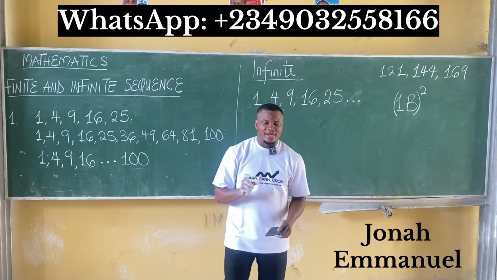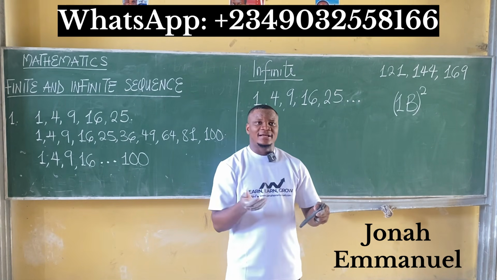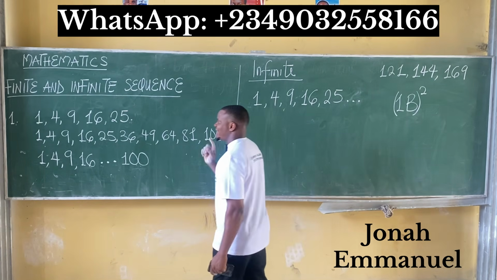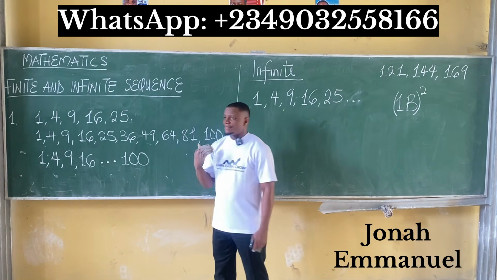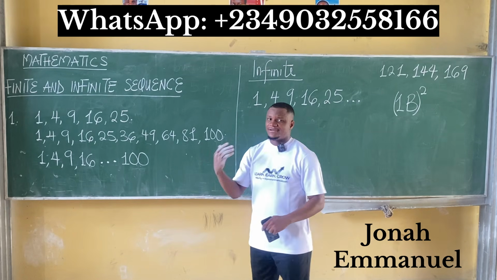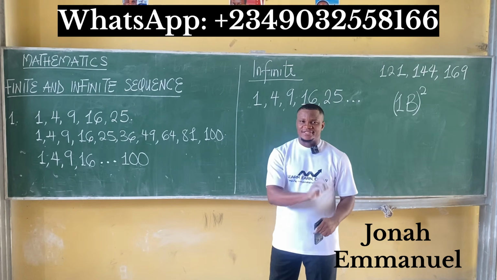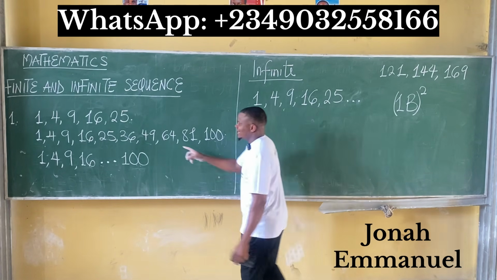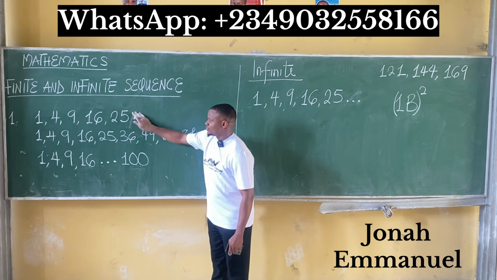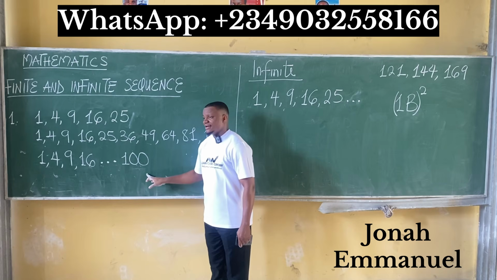The major way of differentiating between a finite sequence and an infinite sequence is that a finite sequence has an end. You have a dot there. Or sometimes they might not even put a dot, just leave it this way. So it ends here.